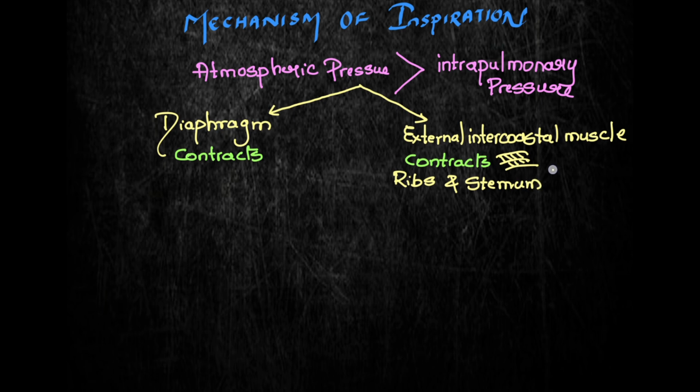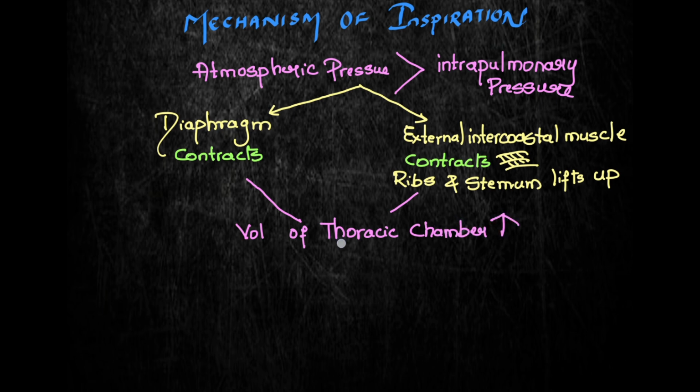Because of this, the volume of the thoracic chamber increases. You all know the thoracic chamber is made up of ribs, sternum and vertebral column. If you have no idea about this, refer to the previous video.